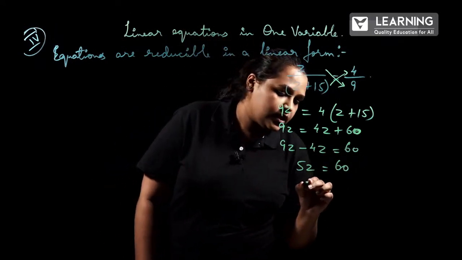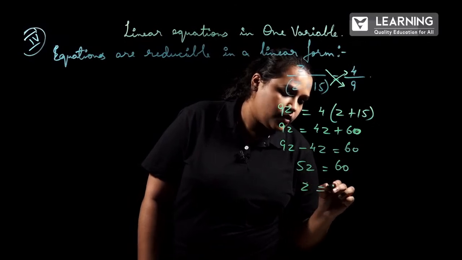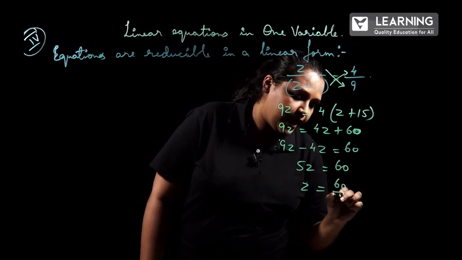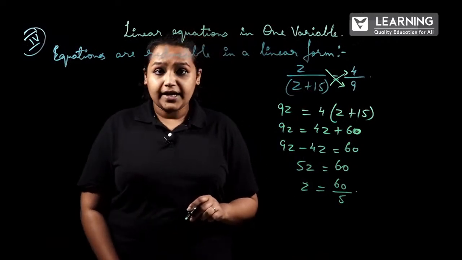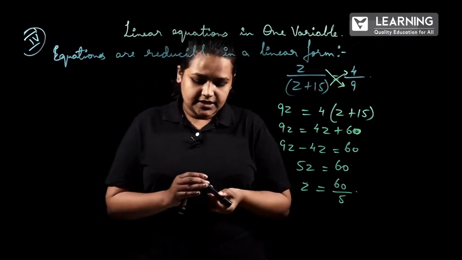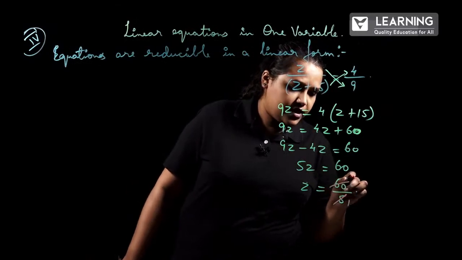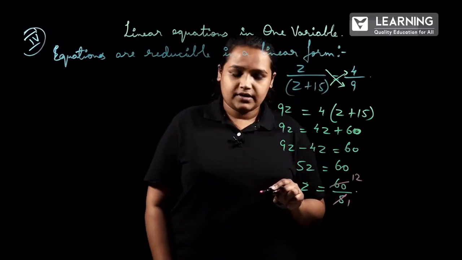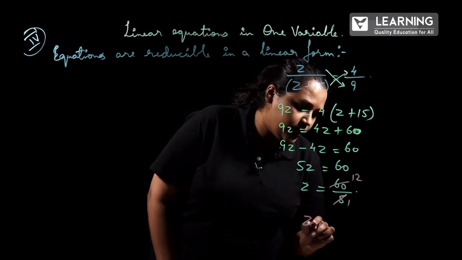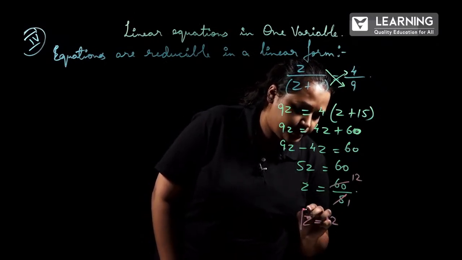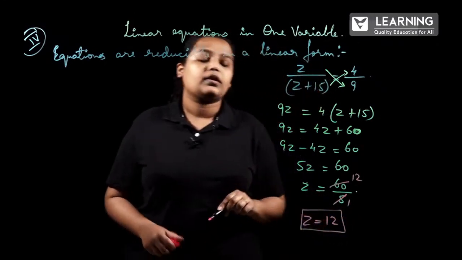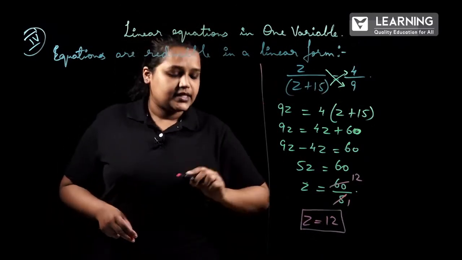Next, z is equal to 60 by 5. Correct? So here, just see, can we reduce it? 5 ones are 5, 5 twelves are 60. Correct? So the z value will be 12. Done? So this is done.